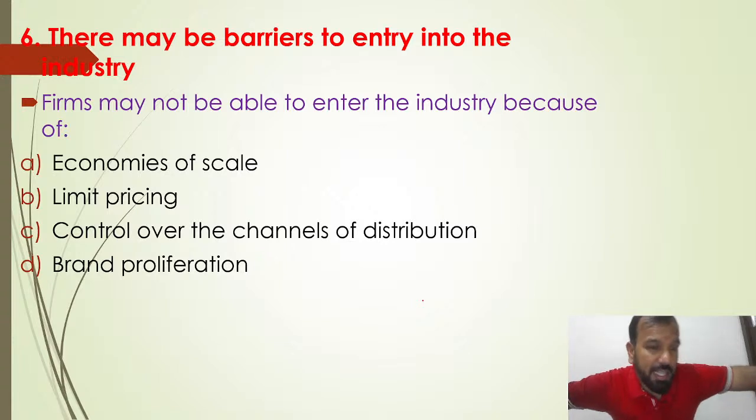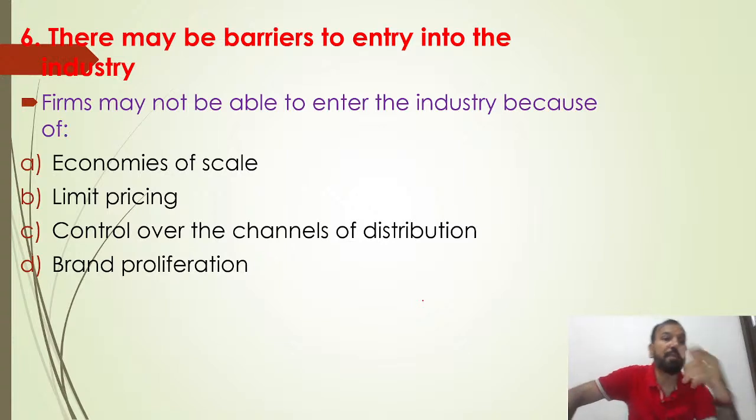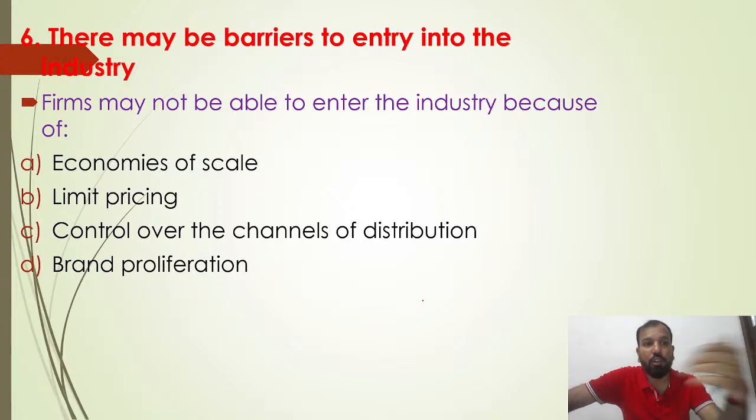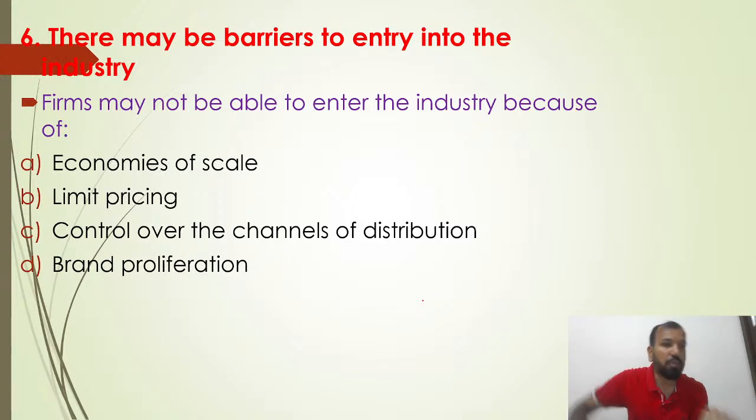Limit pricing: they have set the prices. You can't keep higher prices. If you are keeping higher prices for any telecommunication company starting in India, nobody can be saved. If you keep low prices at a very early stage, you don't have any customers. You can't keep low prices because you have already spent millions and millions of dollars to buy the spectrum. So you have to keep higher prices. Once you keep higher prices, you can't get that many customers. So it's quite difficult: the economy of scale, limit pricing, control over the channels of distribution.